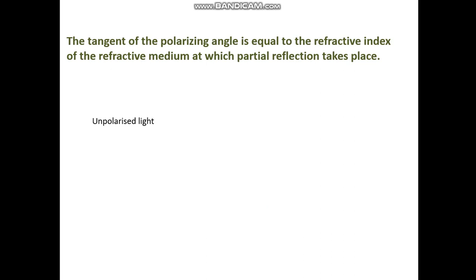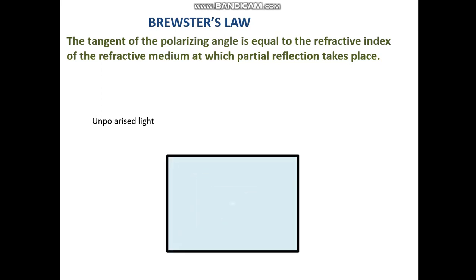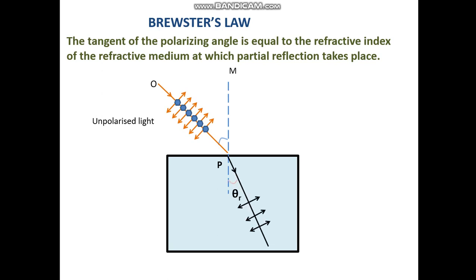The tangent of the polarizing angle is equal to the refractive index of the refracting medium at which partial reflection takes place. This is known as Brewster's law. Now let's take the unpolarized light. That's the normal to the surface. We have the partially polarized light, the refracted one, and the plane polarized light, the reflected one.